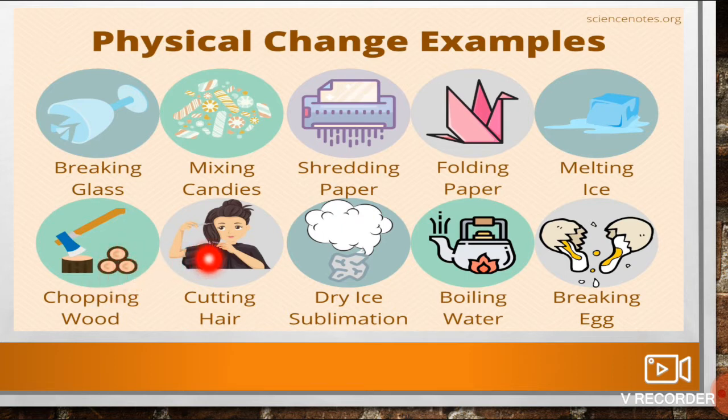You are cutting your hair, that is a physical change. You are mixing all your candies, that is a physical change only. Boiling, heating, melting, breaking, folding, threading, everything is an example of physical changes.